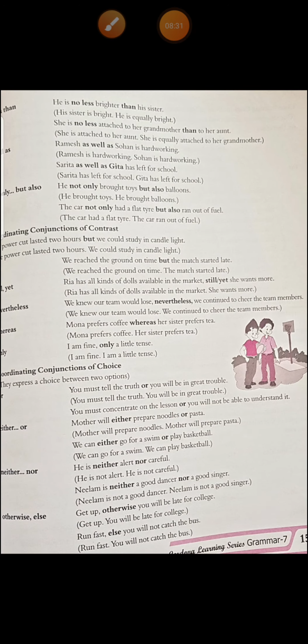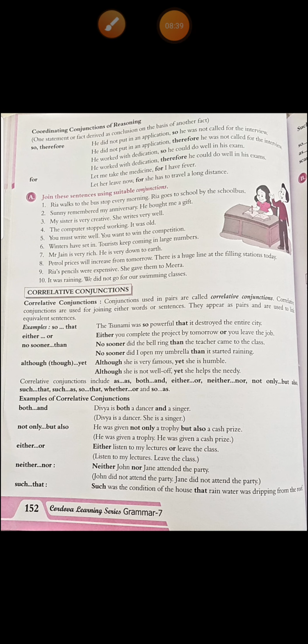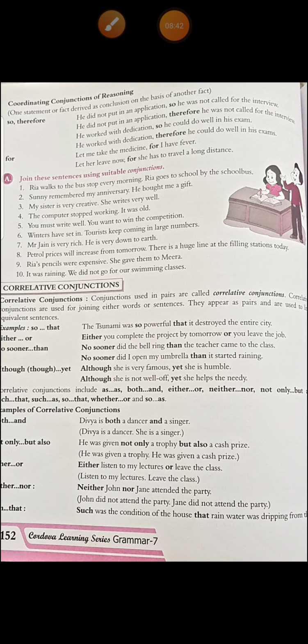Then get up, otherwise you will be late for college. So get up or you are going to be late. Then run fast, else you will not catch the bus. Next is coordinating conjunction of reasoning. When one statement or fact is derived as a conclusion on the basis of another fact. See, for this we use so, therefore and for.